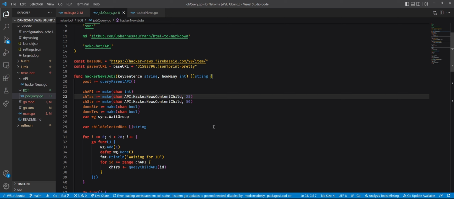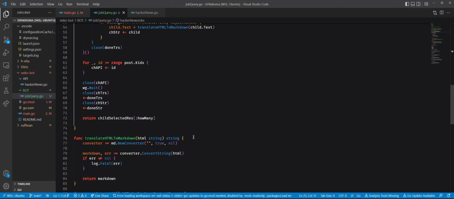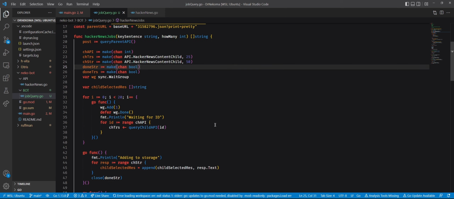So this is the channel that will pick an API call. So this will pick a Hacker News contents child, and it will transform the HTML content into text, into Markdown. Holy man, that's nice. And then there's this number here. This number is a buffer, right? So we are adding extra slots because we're going to have more workers doing API calls than we're going to have workers doing these other two. So because we don't want to overload the channel, we are creating a buffer for it.